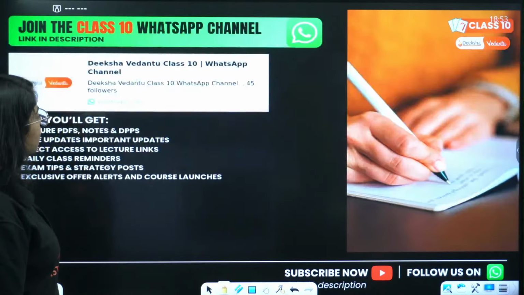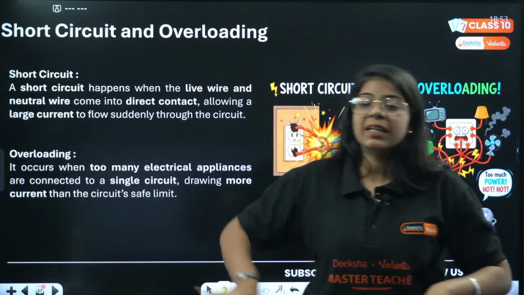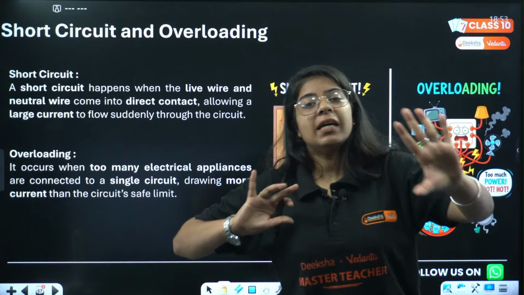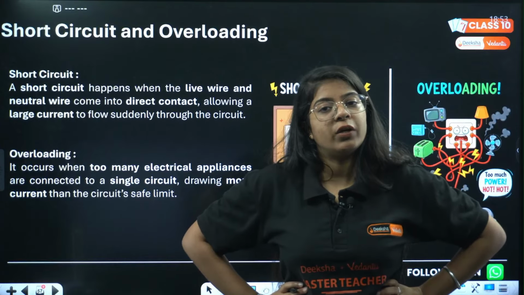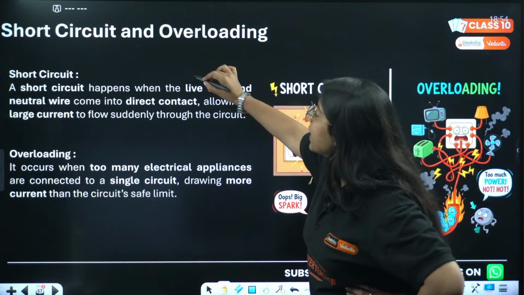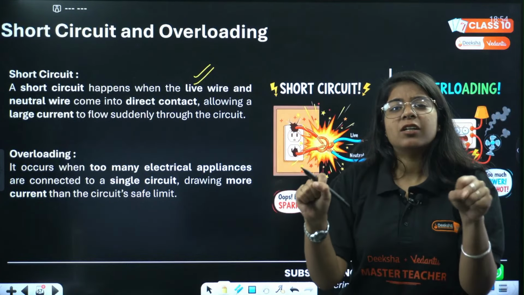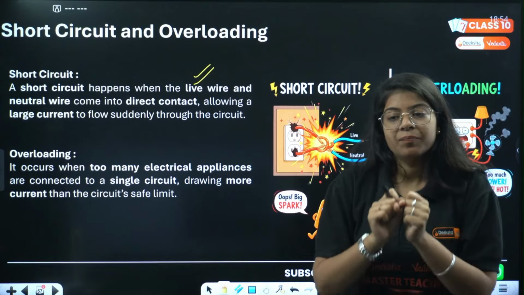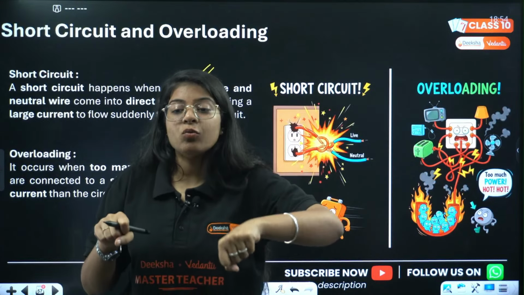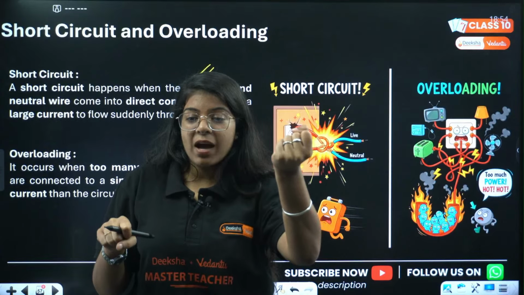Okay, next we have short circuit and overloading. See, this is the definition, just read it. They will directly ask you in the exam to write a short note on overloading, write a short note on short circuit. Okay. So what is short circuit? Short circuit happens when the live wire comes in direct contact with the neutral wire. Okay. Current is up because electron is in the downward direction and we know current is in the opposite direction of the electron. We know that, Yuvan, right?